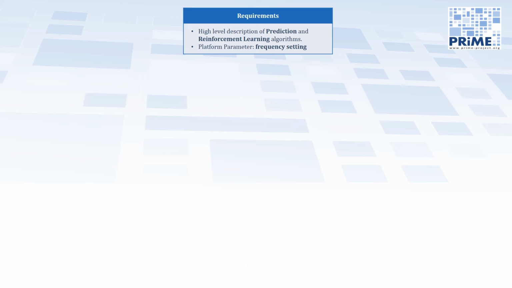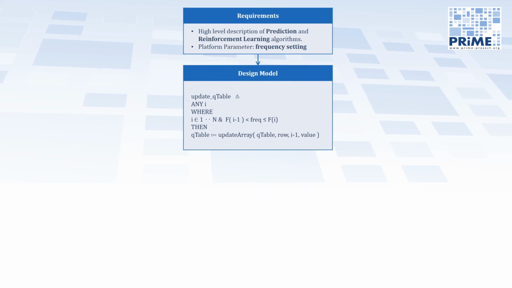After the frame has been executed, the runtime management learns from the feedback and updates its learning table for computing future frames. Next is the design level. We use the EventB formal language to develop our platform-independent design model. The Update QTable event is an example of the EventB actions which updates the learning table.